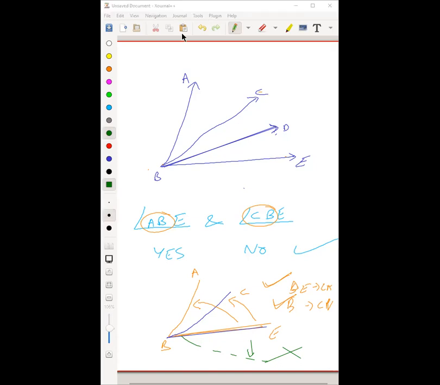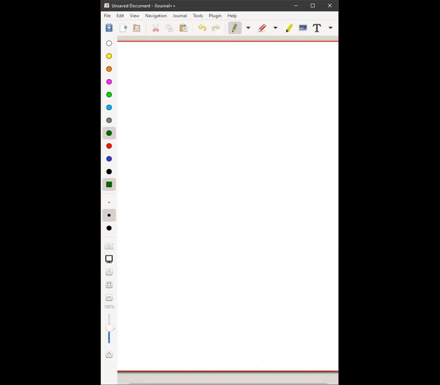Okay. Going ahead. Linear pair of angles. What is a linear pair of angles? Anyone? Linear pairs are nothing but adjacent angles which are supplementary.